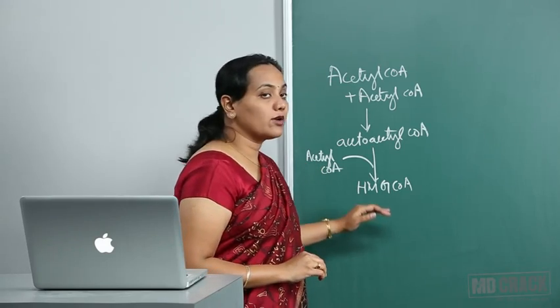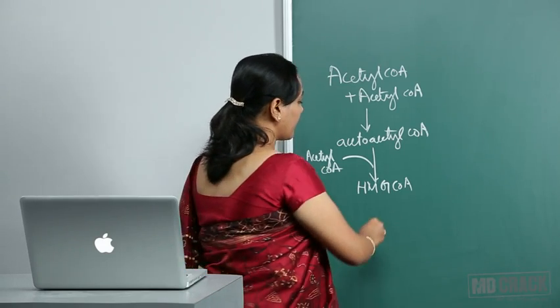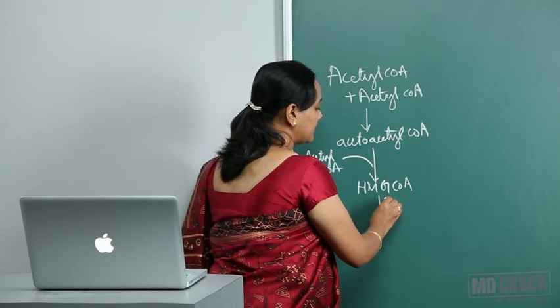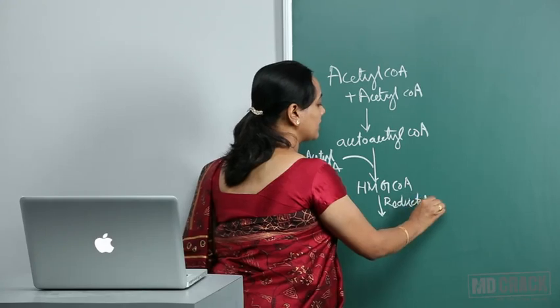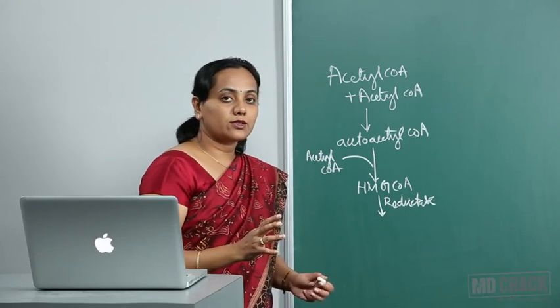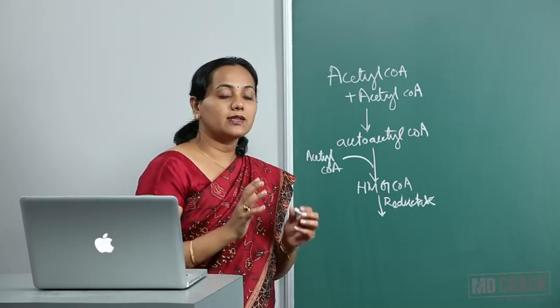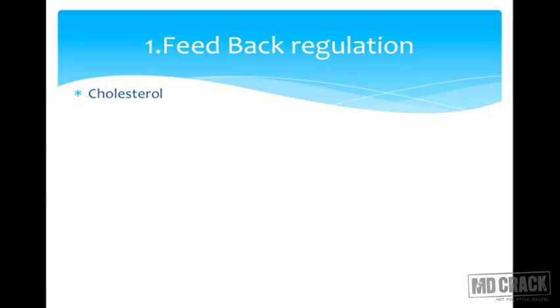So first, to talk about feedback regulation of cholesterol de novo synthesis. How is it done? Cholesterol itself inhibits its own synthesis. That is the feedback regulation. After cholesterol is formed, the enzyme HMG-CoA reductase is inhibited by cholesterol itself. Thereby cholesterol regulates its own levels within the cell. So that is the feedback regulation.